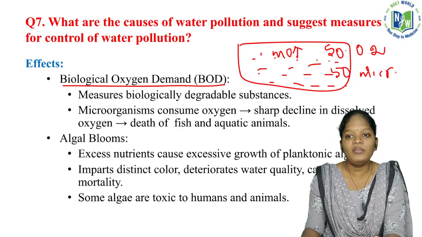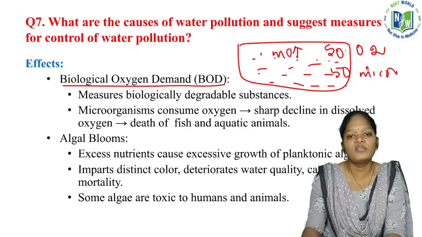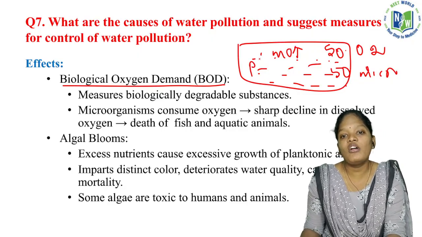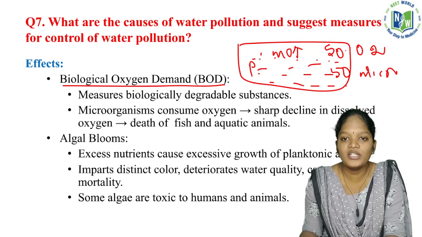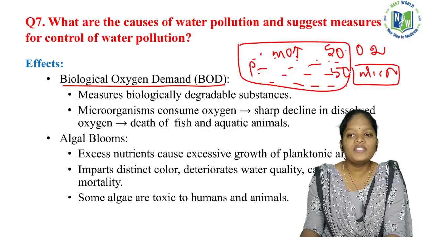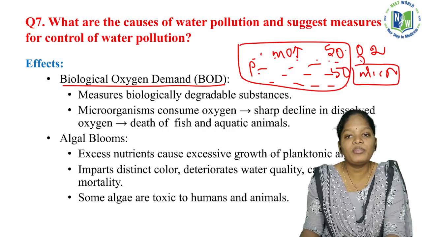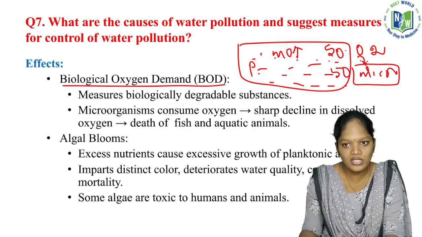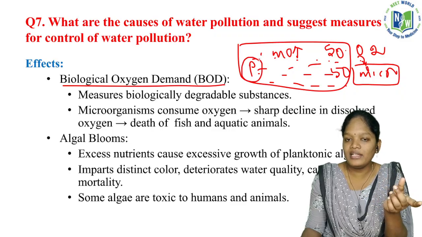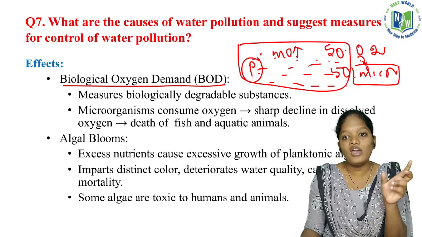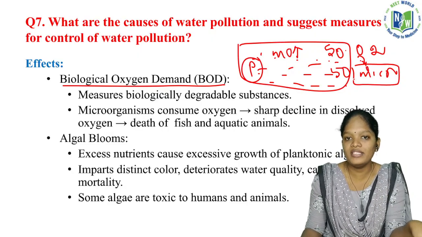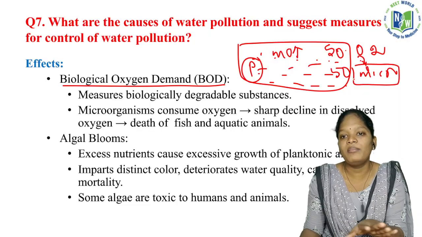And some plants performing photosynthesis are also present in this water body. The microorganisms in this water body make use of this oxygen and release carbon dioxide, and the oxygen is released by the plants as a result of photosynthesis, and the carbon dioxide released by the microorganisms is used by the plants. So there will be a balance.